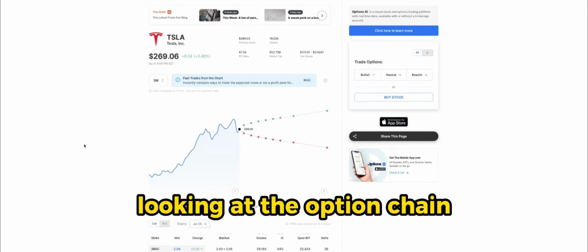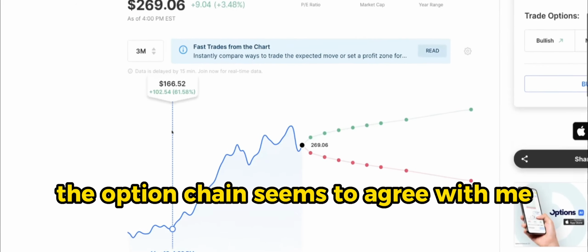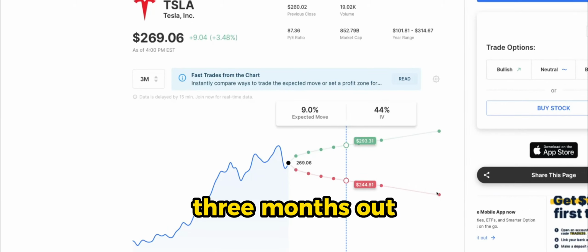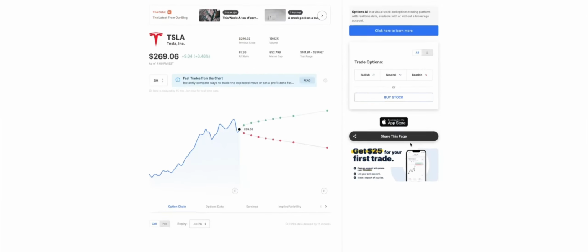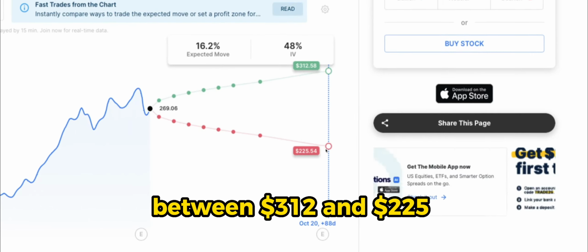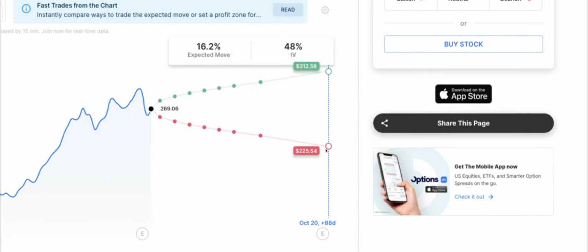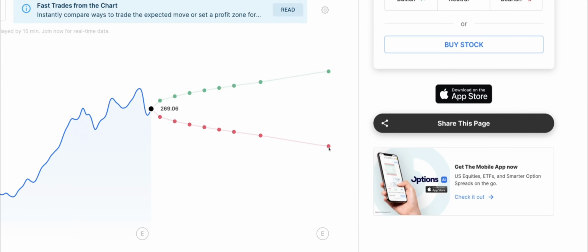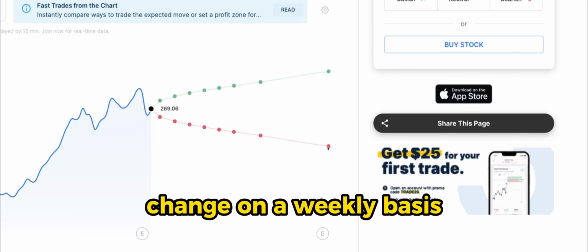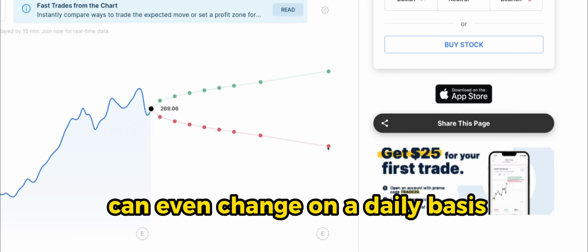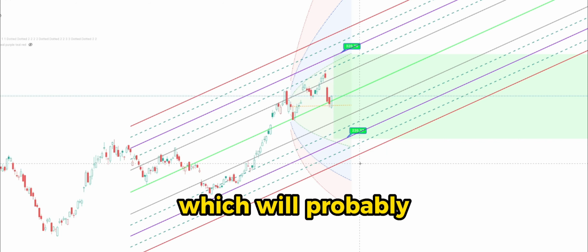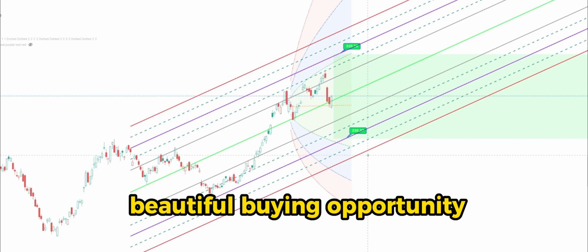Looking at the option chain, it seems to agree with me for Tesla. So as you can see, 3 months out, the range is between $312 and $225, which is basically the exact same range. Obviously, those standard deviation ranges are dynamic, so they will change on a weekly basis. They can even change on a daily basis. Personally, I would love a deeper pullback, which will probably end up being a beautiful buying opportunity.